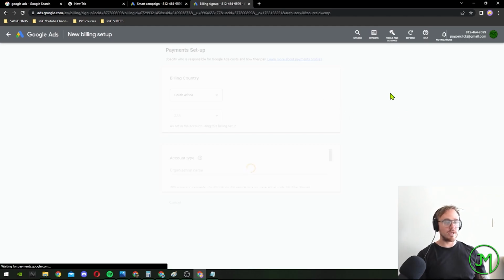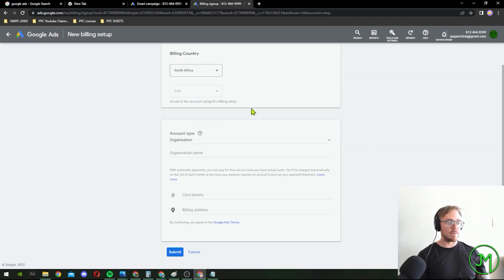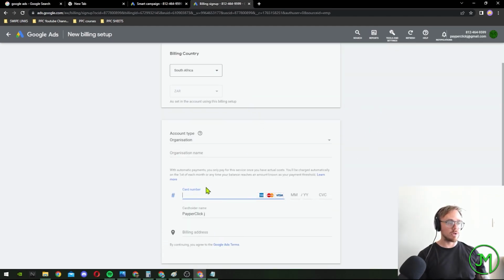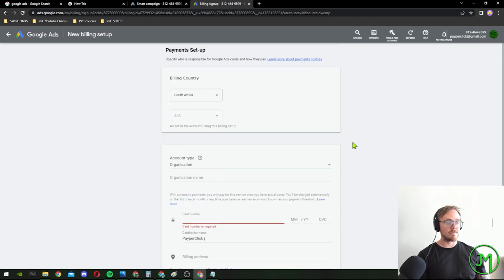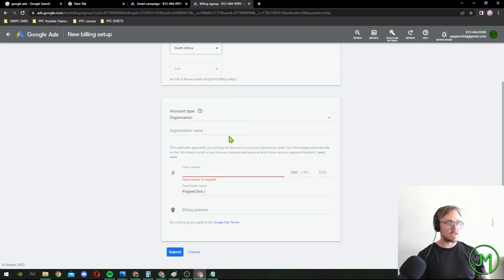And then from here, you'll be taken to the payment setup where you put in the card details, stuff like that. And that is how you will set up billing. It's relatively simple and quick. You'll be setting up the payment profile, obviously the account type, the credit card details, the address, the organization's name and things like that. So yeah, that's how you'll be doing that.